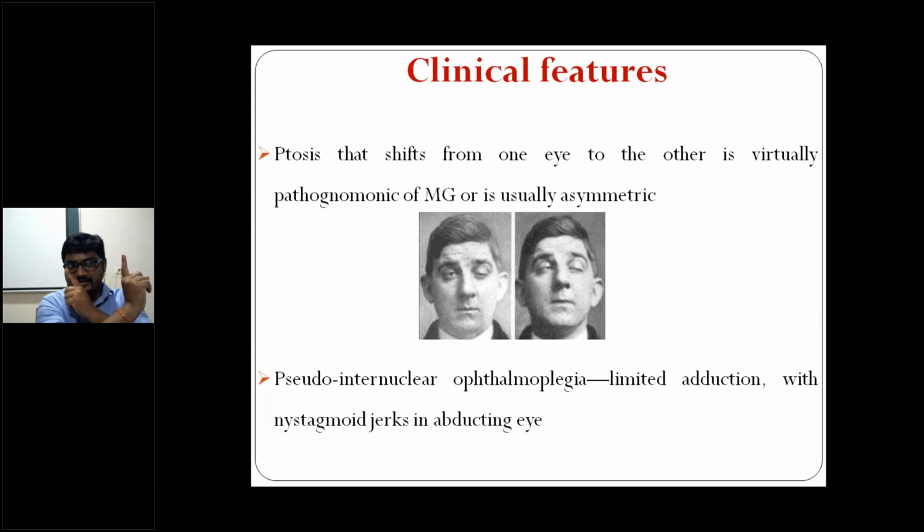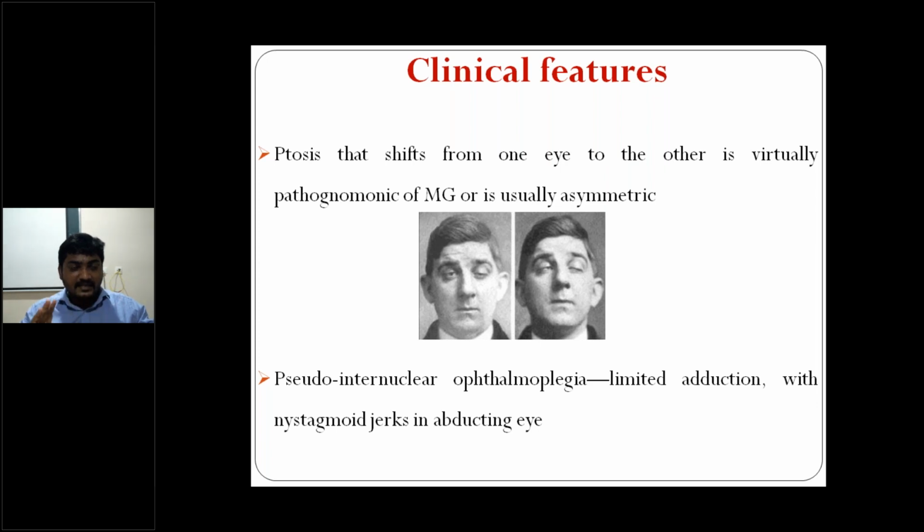In adduction, what happens in case of myasthenia gravis? For any muscle movement, it may be adduction, abduction, extorsion, intorsion, any other movement, velocity will be there, right? And range of movement will be there. In myasthenia gravis, adduction is working, right? But the range of movement is decreased. Velocity is normal, speed is normal, but range of movement is reduced. If you see my right eye, this is fully adducted to see my left finger.